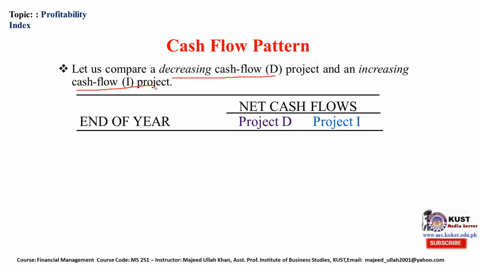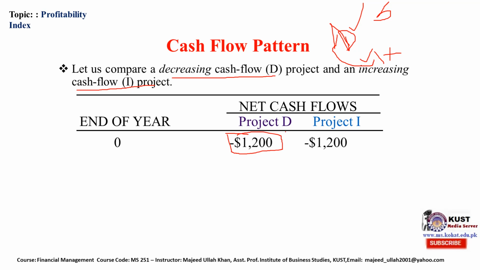Project D and project I, net cash flow, that is initial cash outflow. Again we are moving with the assumption that D and I are mutually exclusive projects. If we are accepting this one, we will not accept this. Either of the two will be accepted. If we are going to accept this one, we will reject the D. Initial cash outlay ICO is the same for these two projects.